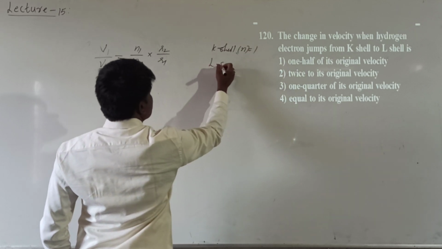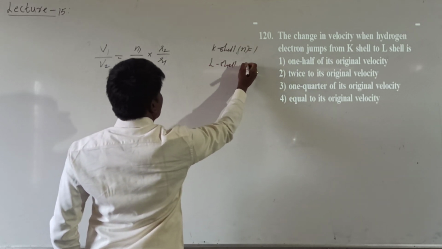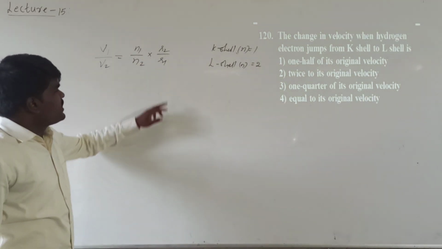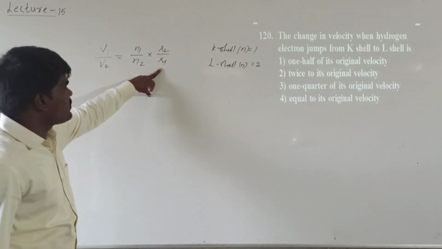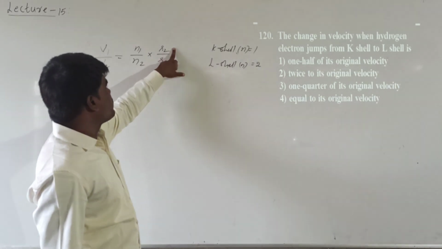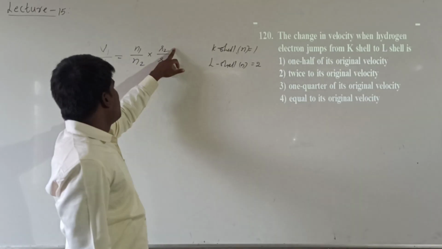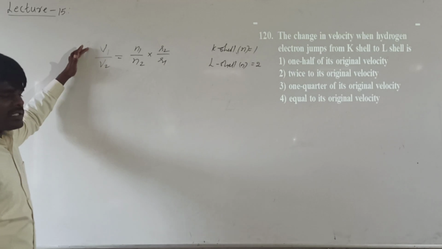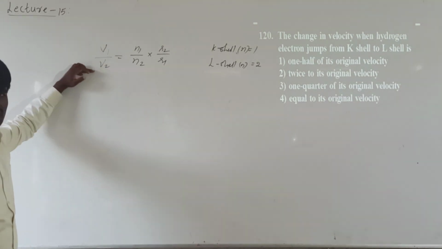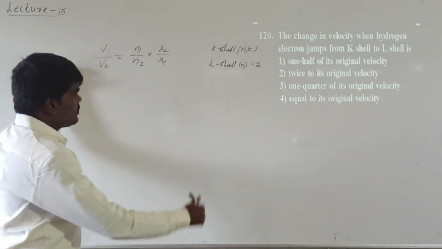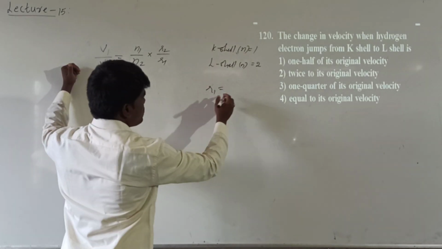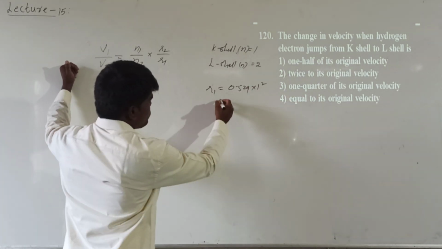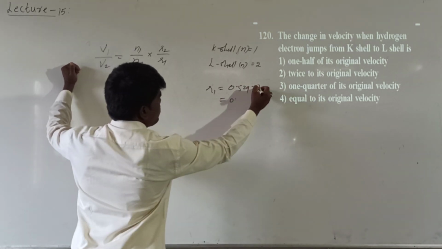And L shell means n value is 2. What is meant by r1? This is the radius of the electron revolving in the first shell, and r2 is the radius of the electron revolving in the second shell. n is the principal quantum number, and V1 and V2 are the velocities of the electron in the first shell and the second shell. Here r1 will be equal to 0.529 into 1 square, since the radius is given in the form of n square.